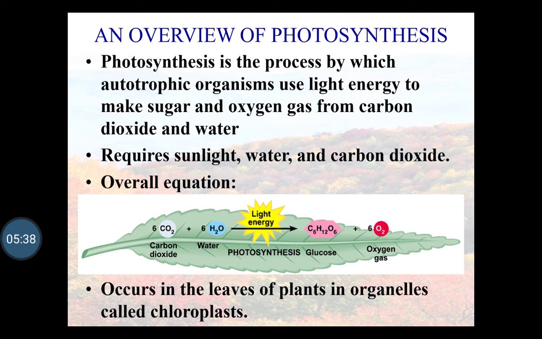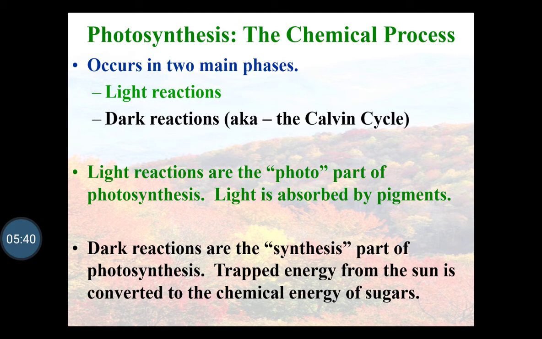It occurs in the leaves, and it may also take place in green colored stems or green colored fruits. Photosynthesis is a chemical process. As we discussed earlier, it occurs in two main phases: the light reaction, that is the photo part, and the dark reaction, also called the Calvin cycle. The light reaction takes place in the presence of light, and the dark reaction takes place in the absence of light.